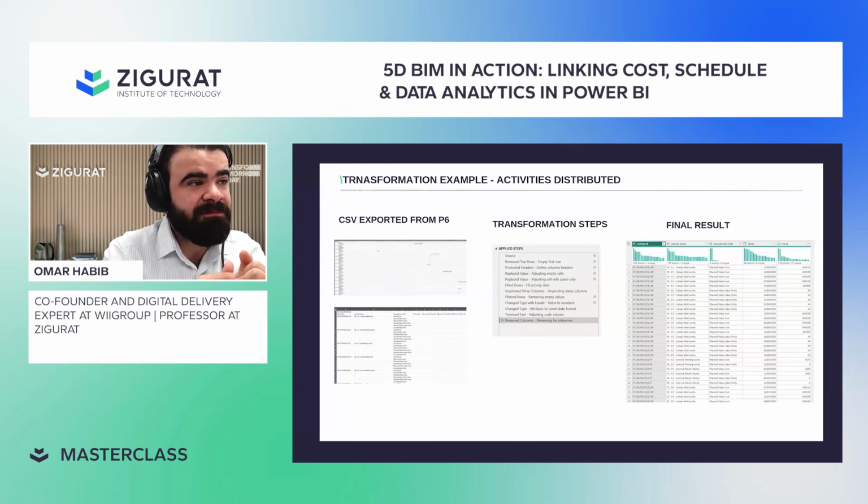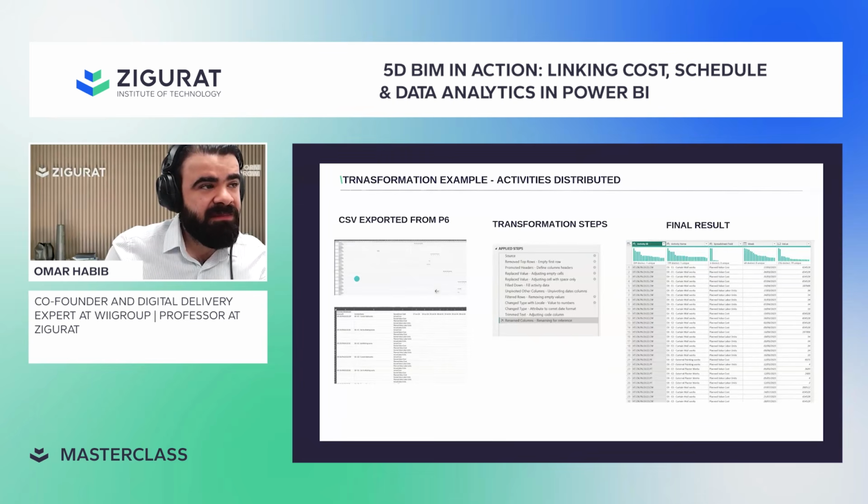I'll give you an example of what we talked about here. On the left-hand side, you're going to see some CSV data, which is inside the V6. We exported the V6 information, which is the time schedule. And you see here how messy it is. You have a lot of data here. There's no consistency. You have dates here, you have breakdown here, like the activity names itself. Here you have information, nothing here.